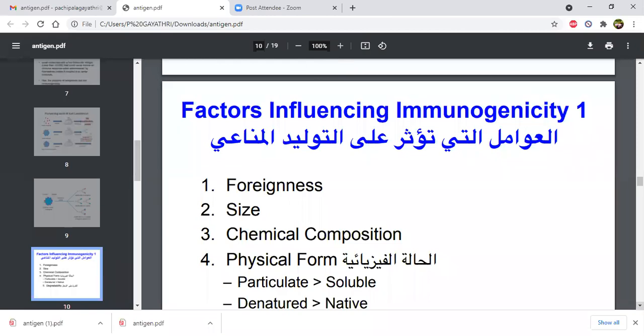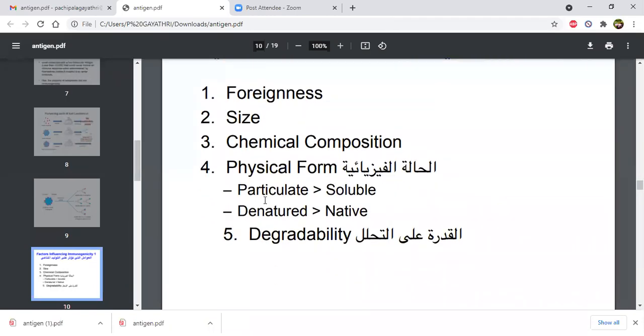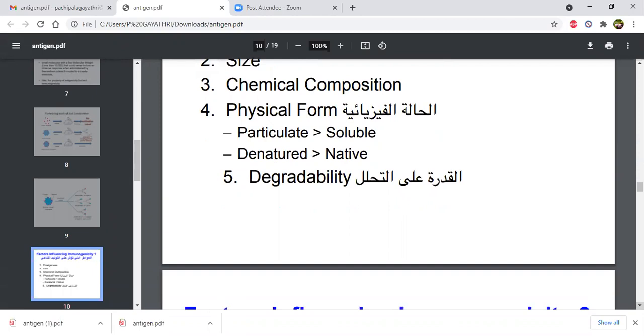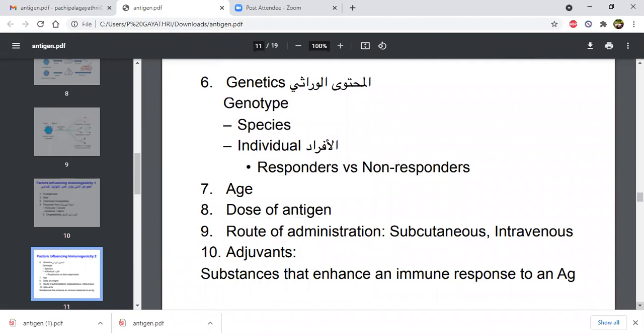Then the physical form of the antigen also influences immunogenicity, that is, particulate or soluble, denatured or native. Then degradability also influences the immunogenicity. Then genetic type, genotype, and specific individual responders versus non-responders also influence it. Age also influences the immunogenicity. In young and energetic persons, the protective mechanism is active, so the immunogenicity may work less because they are always protective.